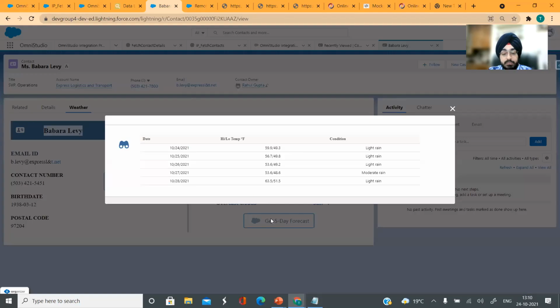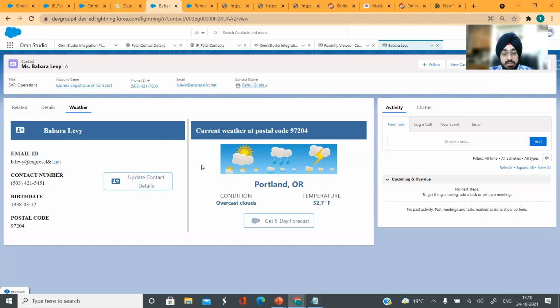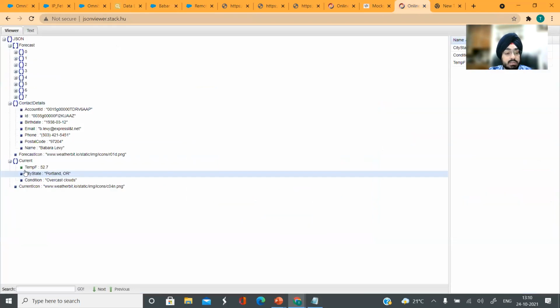So the 5-day forecast is basically this child card, which is using that array that I just showed you for the forecast. This right here is current data, and anything which is here or here is basically your contact, extract contact details, which is mapped in this contact details node. And yeah, I think this is all about the second demo.